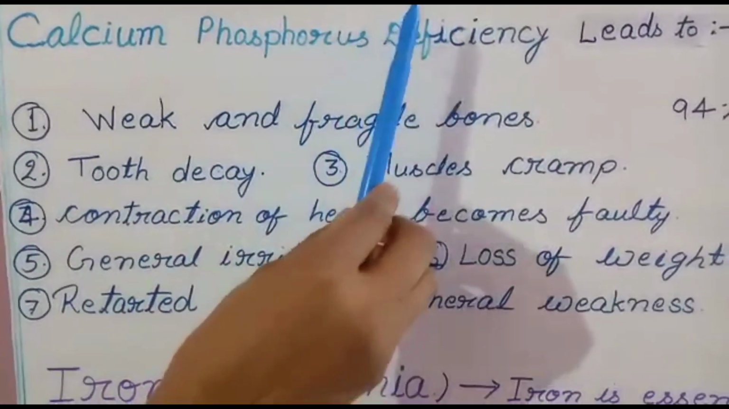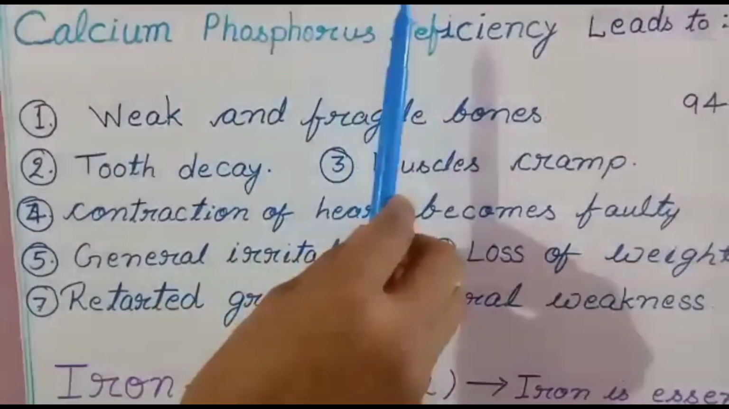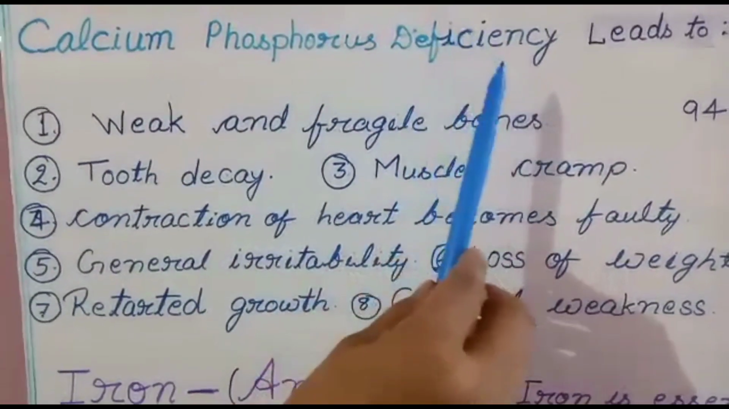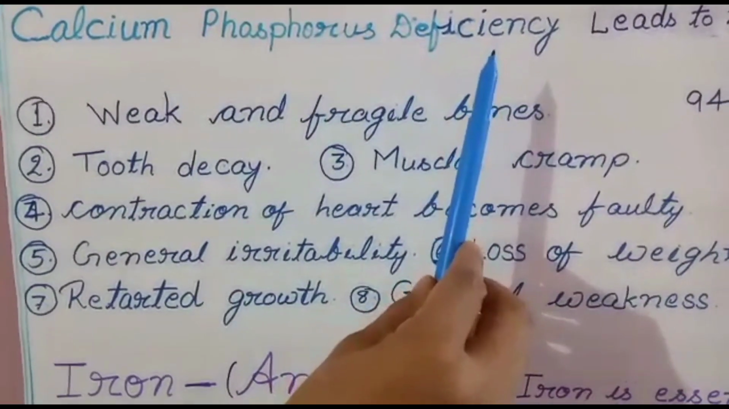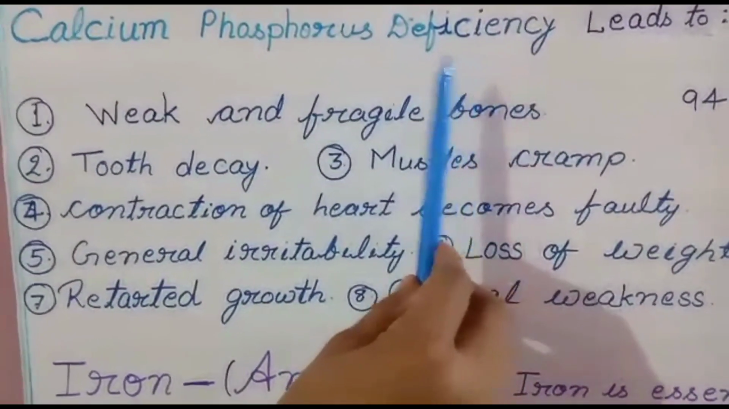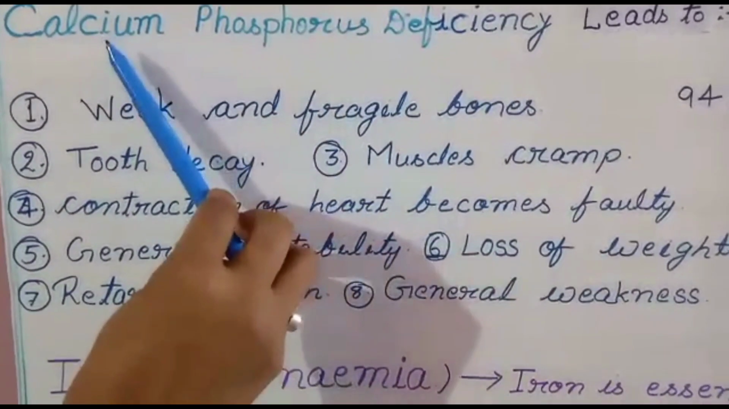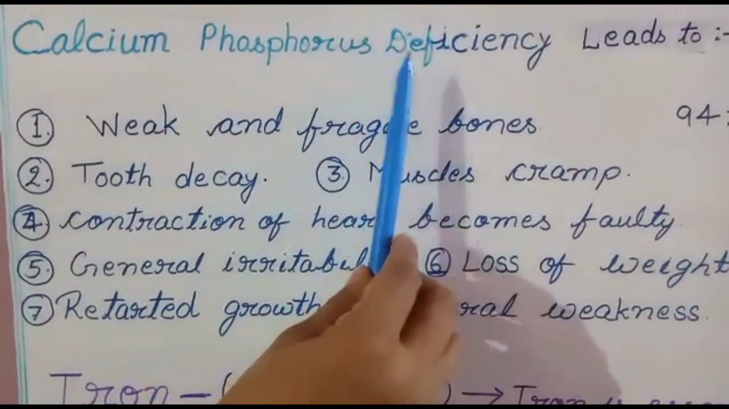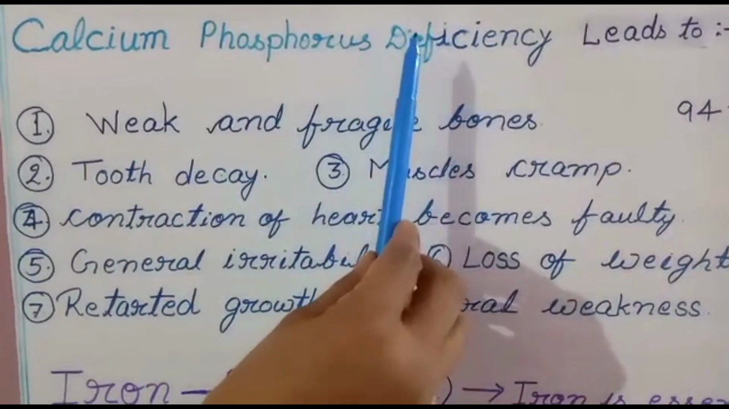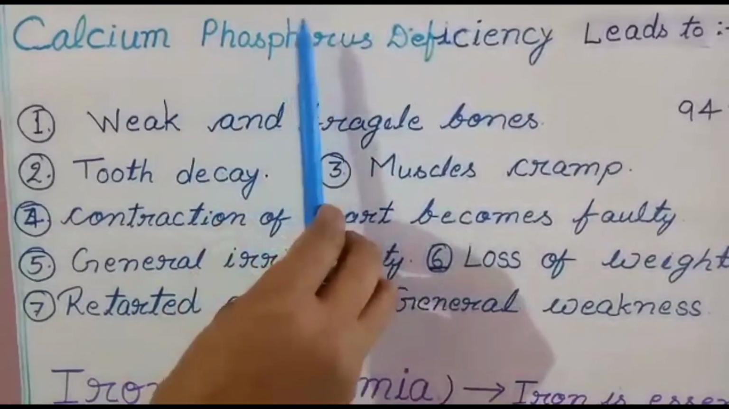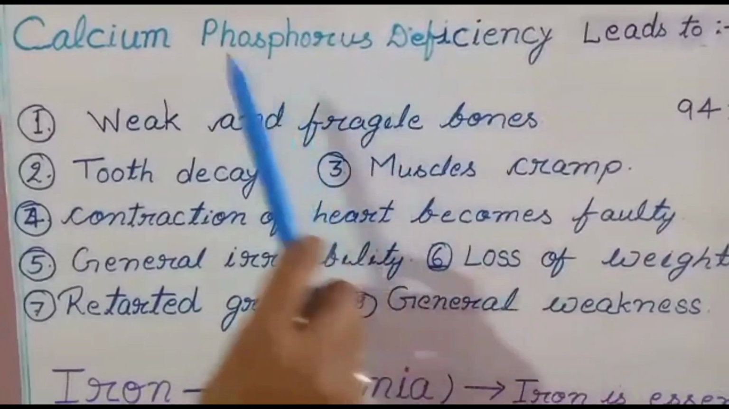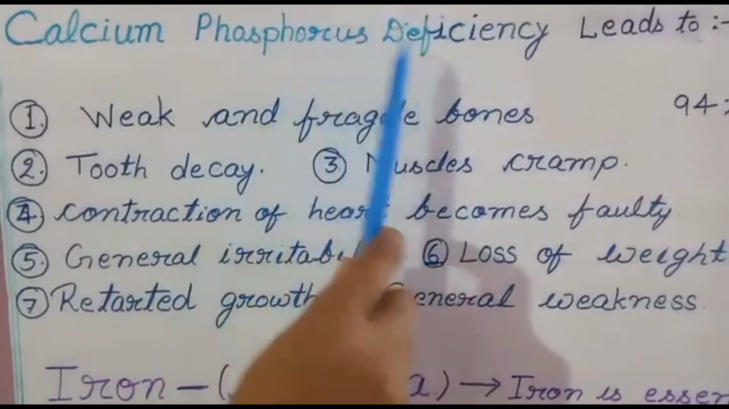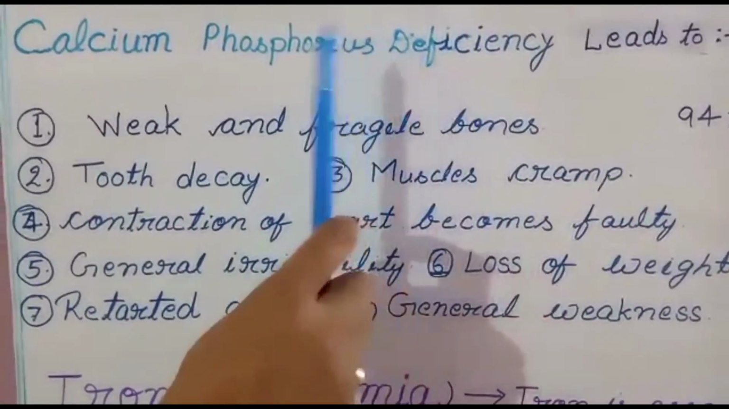Calcium phosphorus deficiency. This calcium and phosphorus is required by the body much more for growing children and in pregnant and lactating mothers. Do you know? Lactating mothers who feed their baby require more calcium and phosphorus. It is very important for the formation of bones.